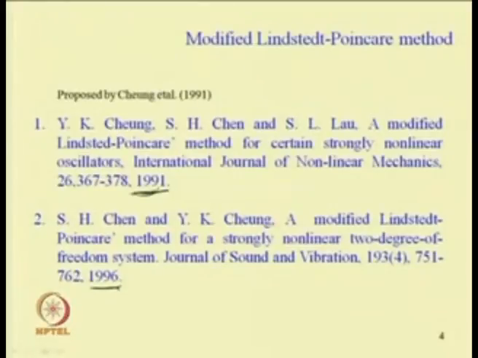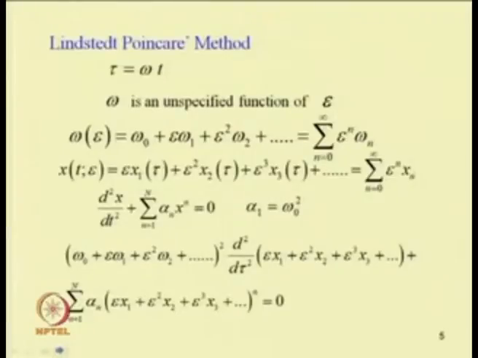First, we will briefly see what the Lindstedt-Poincare method is and how one has to modify it to solve these nonlinear equations. In the classical Lindstedt-Poincare method, let us take our differential equation of motion: d square x by dt square plus summation n equal to 1 to n alpha n x to the power n equal to 0.